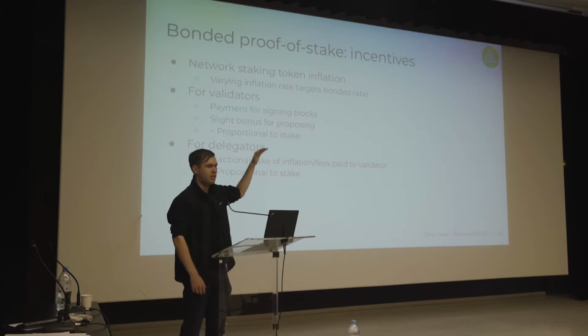If too many tokens are bonded, the inflation rate goes down, and the state machine tries to search for whatever the market rate is that will hit this ratio.